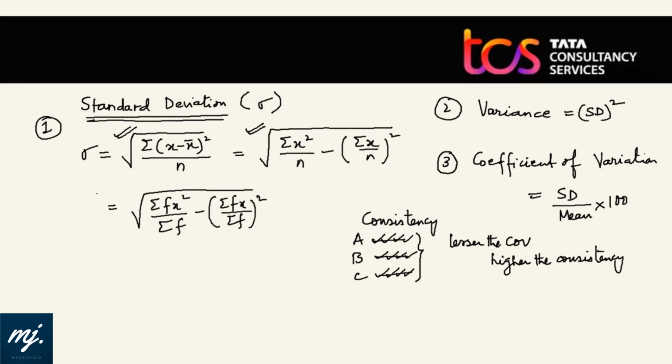So these three are the basic 3 types of questions which are asked under standard deviation. Either they will ask you to straight away calculate standard deviation, or calculate variance, or calculate coefficient of variation, where we need both standard deviation and mean. And in TCS, an on-screen calculator is there for your help. So please take its help if required. And COV's best use is to find whether the given information is consistent or not.